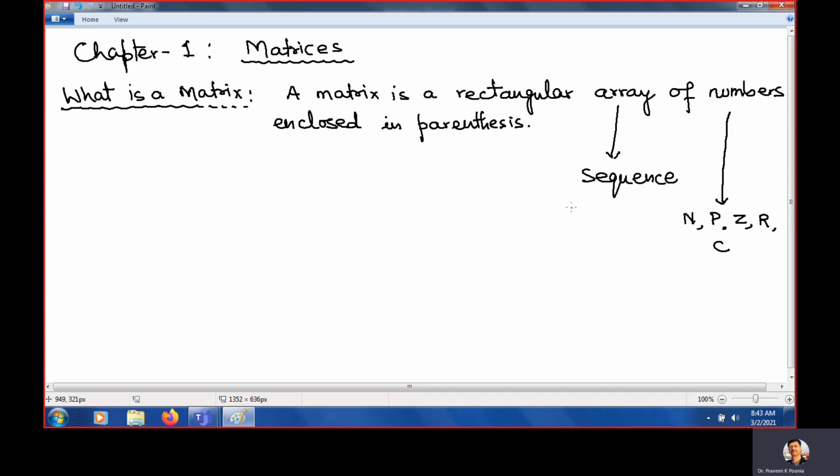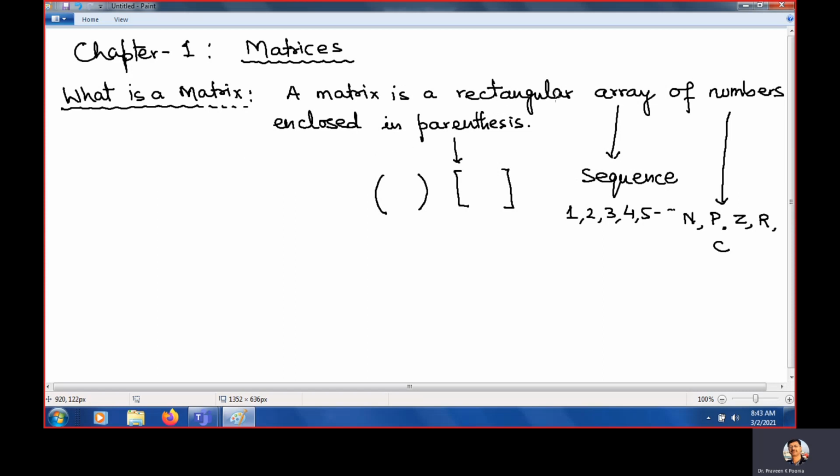Sequence means it is 1, 2, 3, 4, 5. So this is the sequence. Enclosed in the parenthesis. Parenthesis means there are two types of notations. You can use this notation or you can use this notation. Both notations we use for matrix. Clear? Parenthesis. Clear?